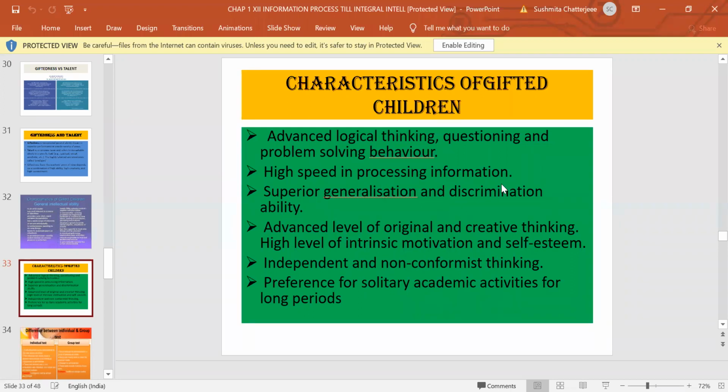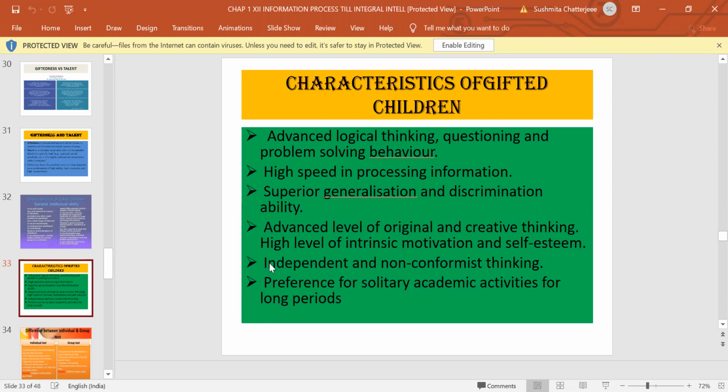High speed in processing information. The moment you give them any information, they will quickly process it. Superior generalization and discrimination ability. You have learned these terms in the learning chapter, where you apply a concept to a wide variety of areas, you generalize, and discrimination means when you are able to differentiate between the two. Advanced level of original and creative thinking, high level of intrinsic motivation and self-esteem. Self-esteem means they have a very high value judgment about themselves.